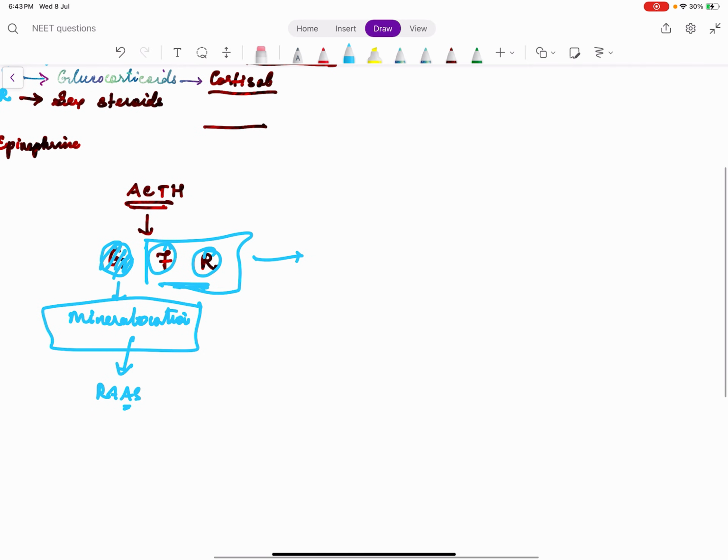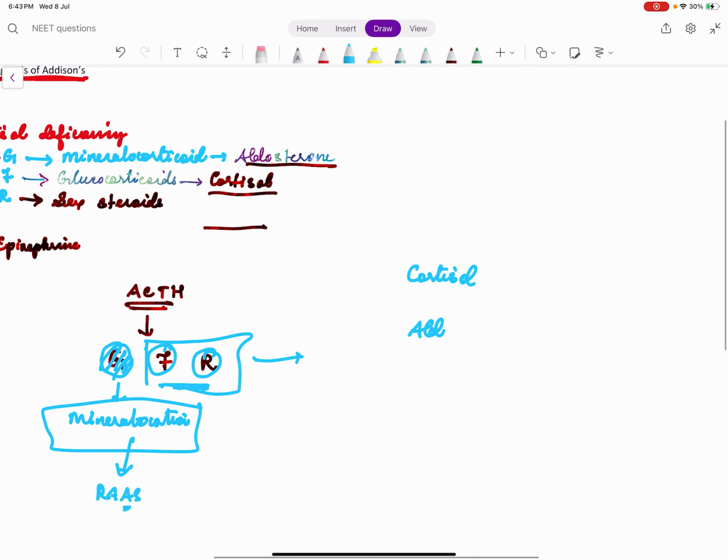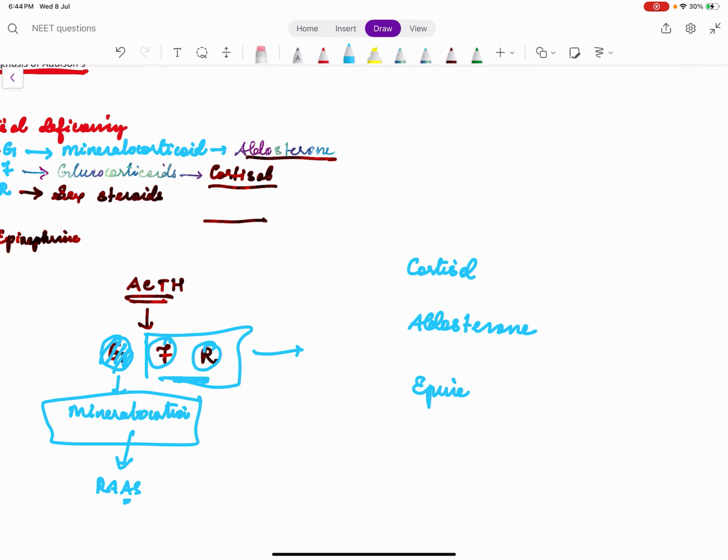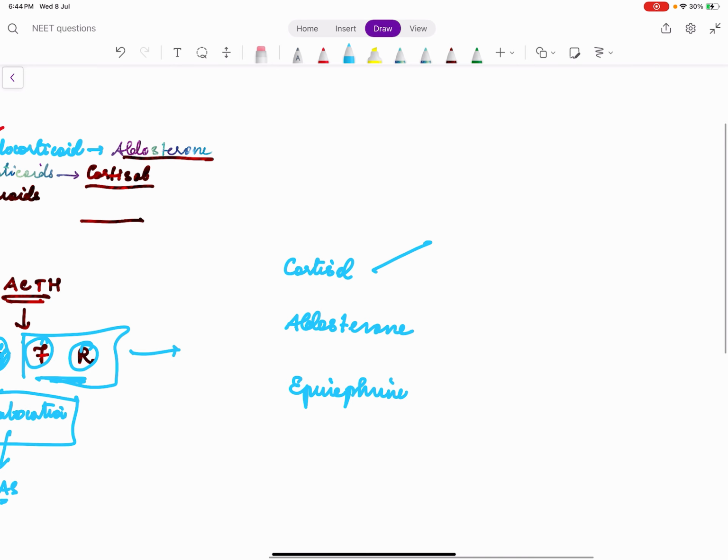So, like in the last class we discussed, we have cortisol, aldosterone, sex steroids, which we are not discussing, and epinephrine. Cortisol excess leads to a disease called Cushing's disease.